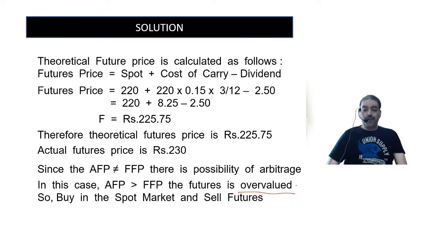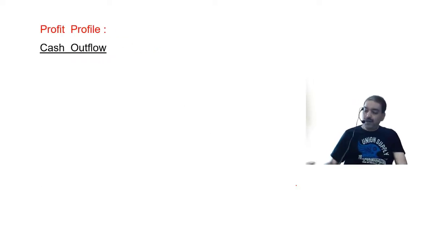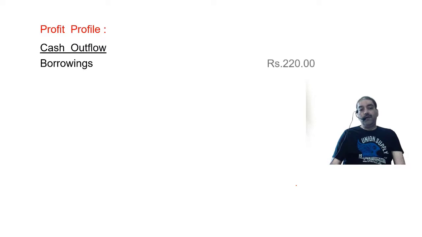Now for the profit profile. Cash outflow. What is the cash outflow? To buy the share at 220, I told you, I don't always have cash. Always I go on a credit basis. So I borrow 220. For that the rate of interest is 15% for 3 months.